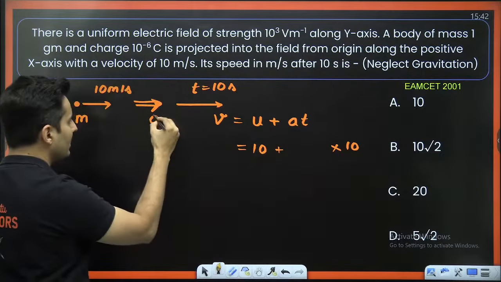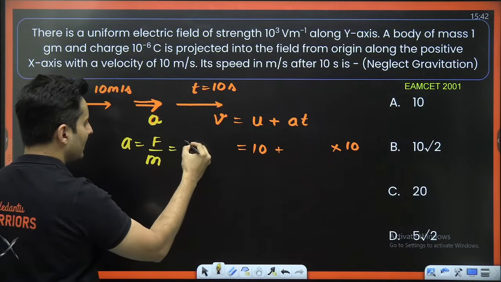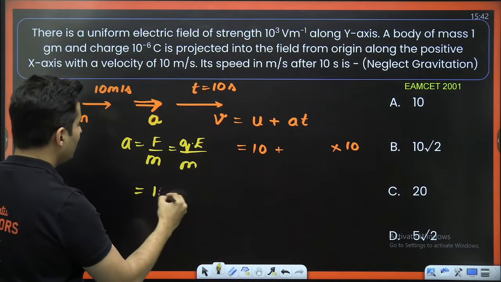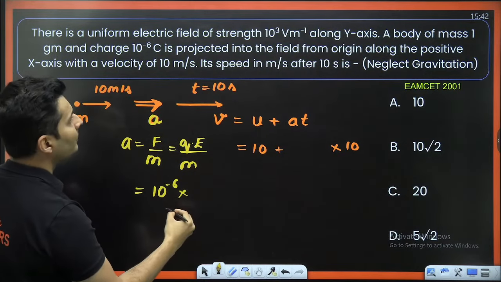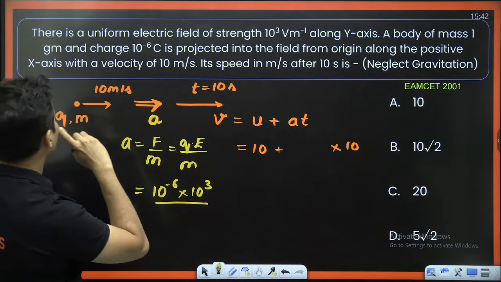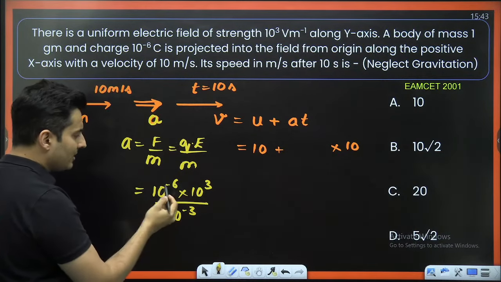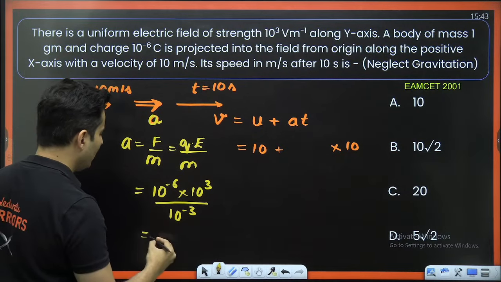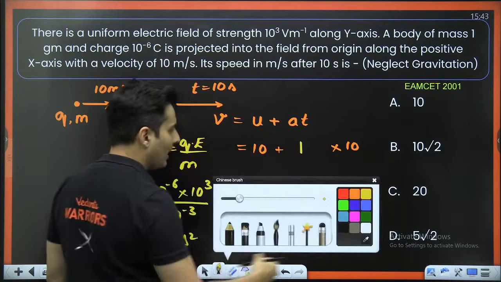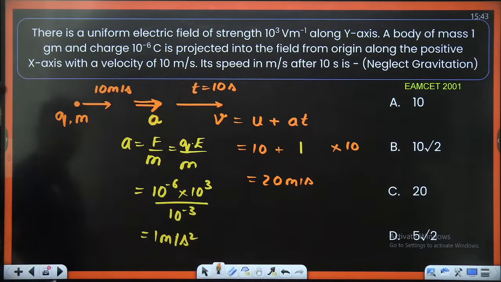How do I find out the acceleration, my dear warriors? Acceleration is force divided by mass. But force is the charge into the field. So what is the charge? 10 to the power minus 6. What is the field? 10 to the power 3. What is the mass? 1 gram, so mass is 10 to the power minus 3. So minus 6 minus 3 will become minus 3, and plus 3 will become 0, giving an acceleration of 1 meter per second square. So just put 1 over here and multiply it. So 10 plus 10 is nothing but 20 meters per second. That is the answer. Let's find out.